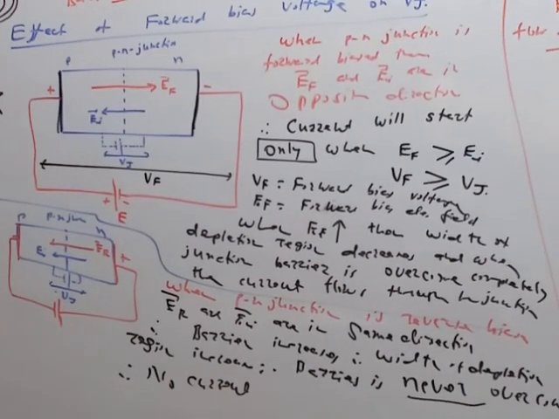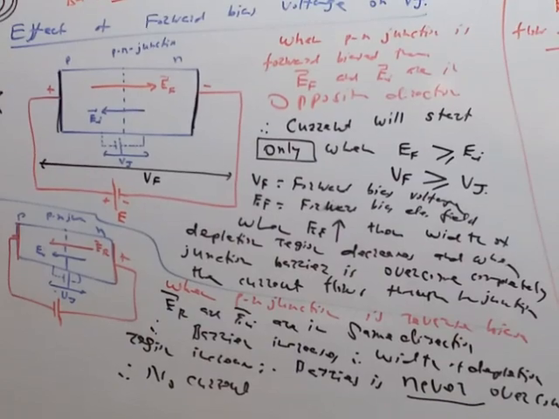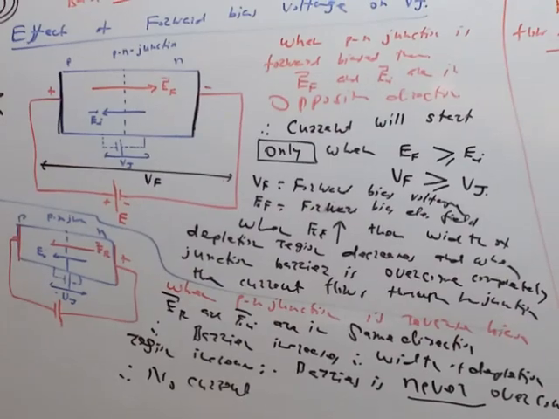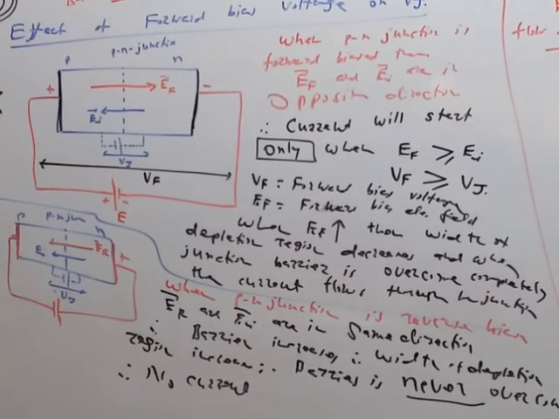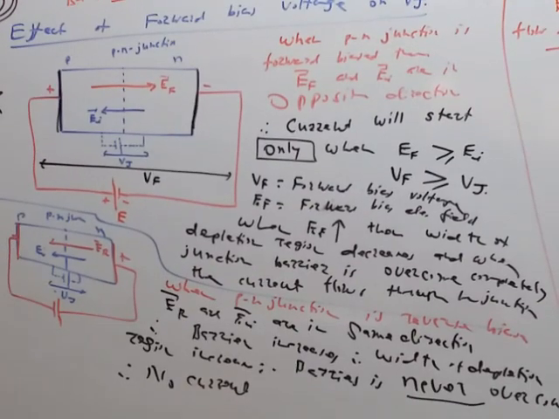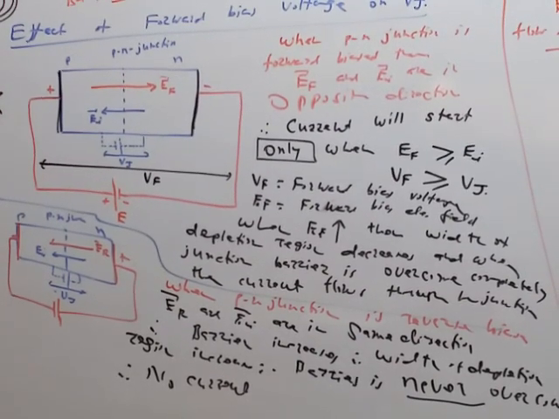Now we know the forward and reverse bias result. In forward bias we get current, in reverse bias we don't get current. Practically, in reverse bias we get some current of the order of microampere or less than that, but it is not due to the reverse bias battery, it is due to the thermal effect. Due to the thermal effect, some electron-hole pairs diffuse and because of that we can get a current of less than microampere order. So it is due to the thermal effect, it is not due to the effect of the battery. The current in forward bias can be in amperes, but the current in reverse bias is very, very small, milliampere, microampere.